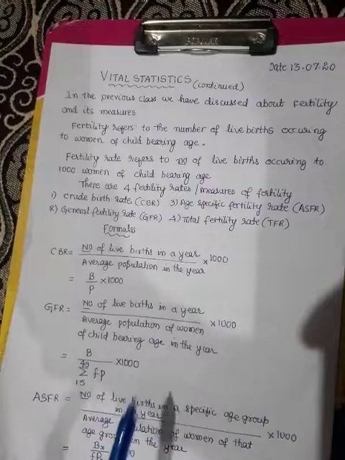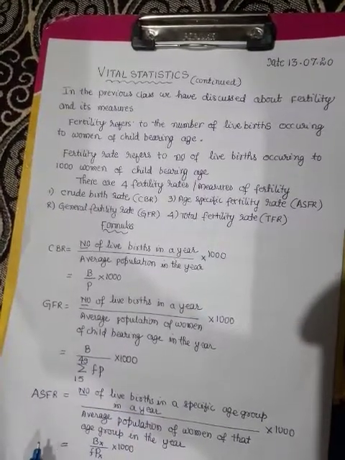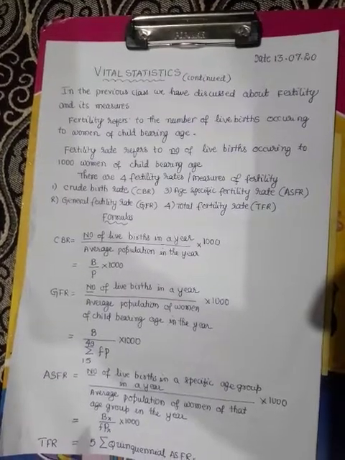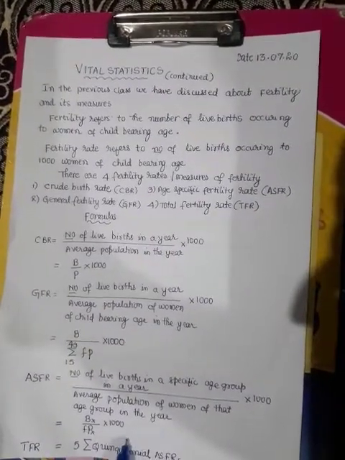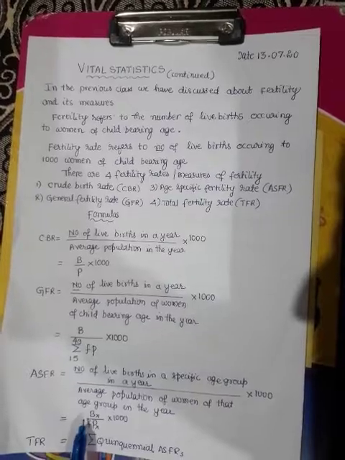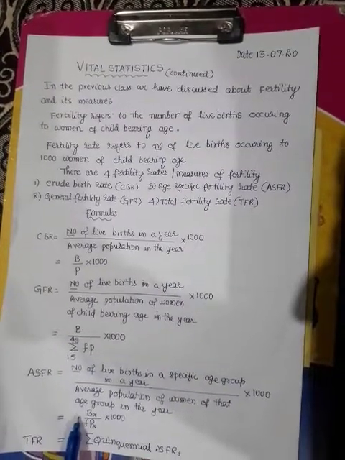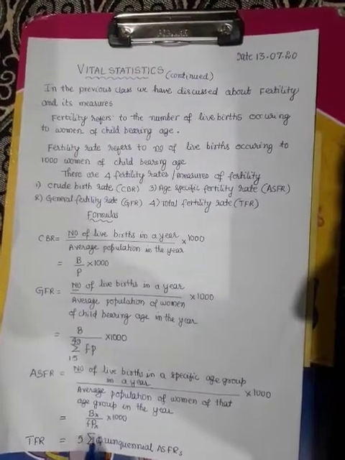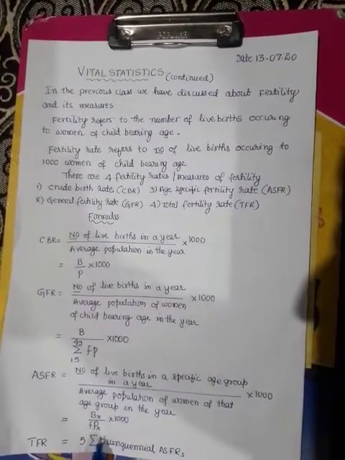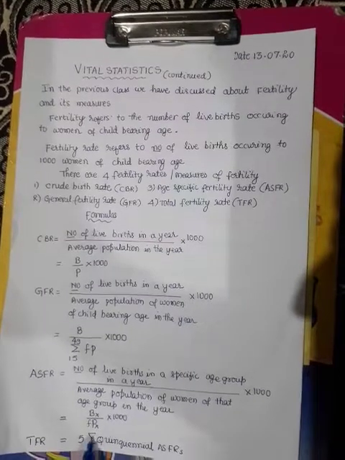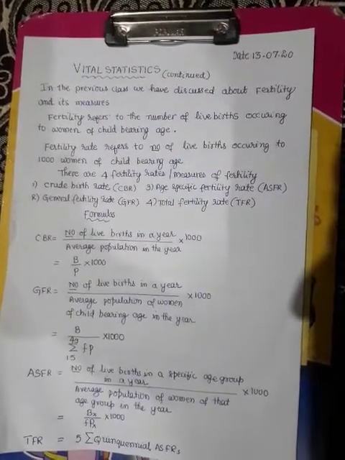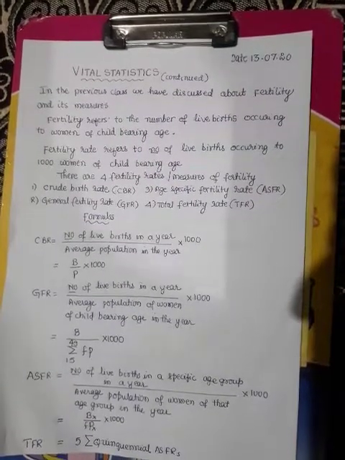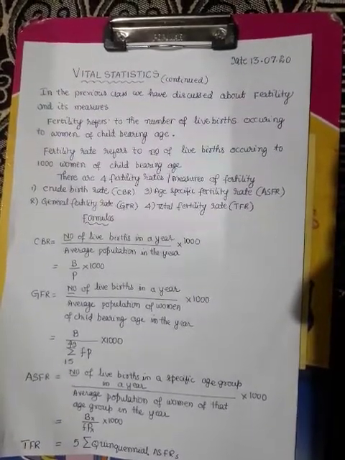ASFR is equal to BX divided by FPX into 1000. BX means number of labors in the specific age group X. FPX means female population in the specific age group X. TFR is equal to 5 sigma quinquennial ASFRs.